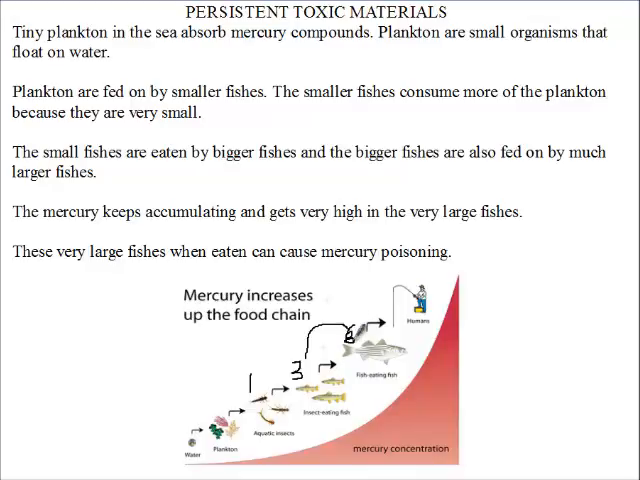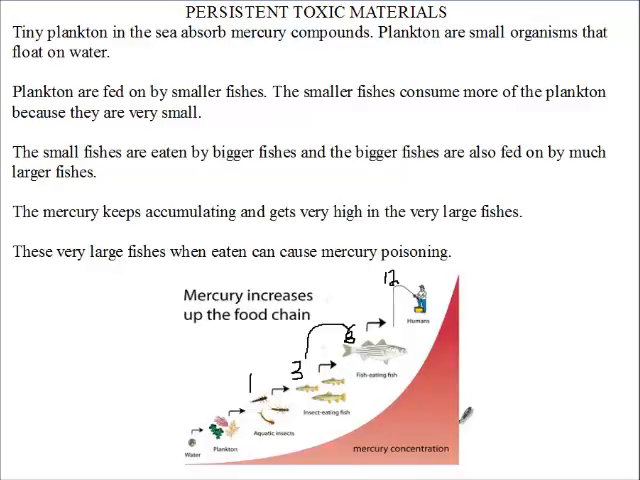So let's say 6 mercuries will be transferred to this bigger fish. And then a human will need to eat more of these fishes. So let's say about 12 will be transferred to the human. So clearly, as the food chain goes further, the amount of mercury in the food chain also gets larger.